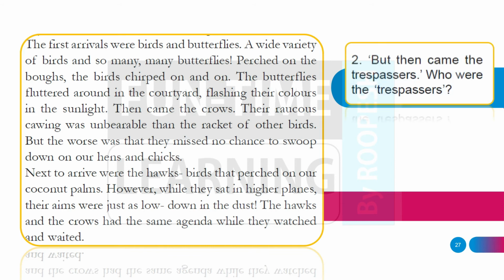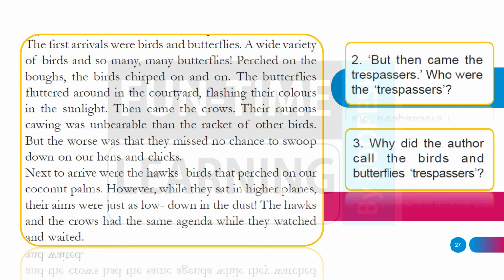Let's see a question here. But then came the trespassers. Who were the trespassers? And third question, why did the author call the birds and butterflies trespassers?